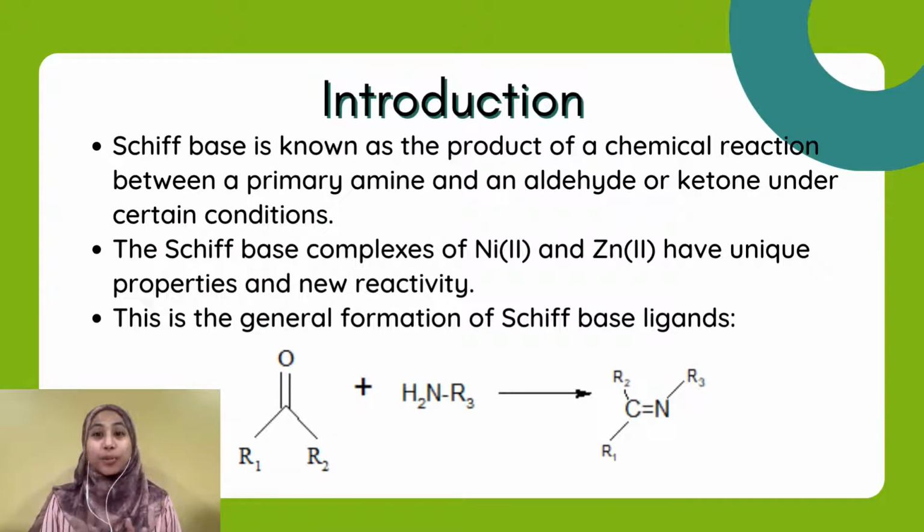Schiff-base is known as the product of a chemical reaction between a primary amine and an aldehyde or ketone under certain conditions. Structurally, the oxygen in the carbonyl functional group of aldehydes and ketones is replaced by nitrogen to form the imine or azomethine functional group, which is characteristic of Schiff bases. These are the general formation of Schiff-base ligands, and R1, R2 and R3 refer to the alkyl group.